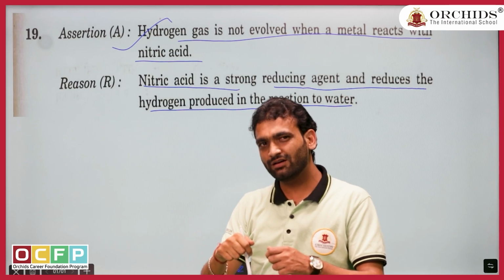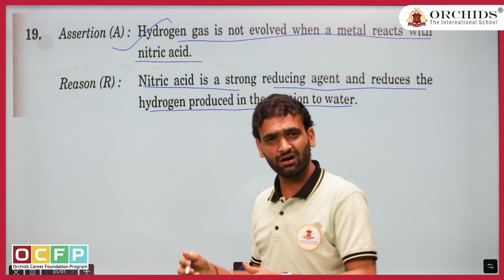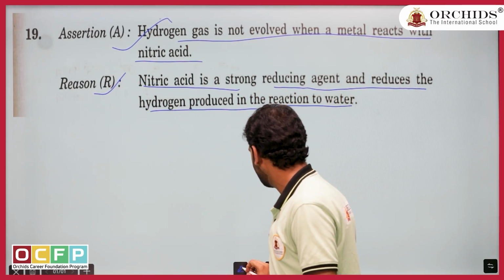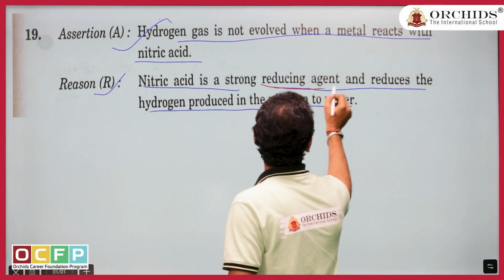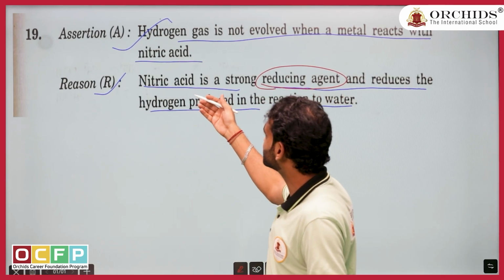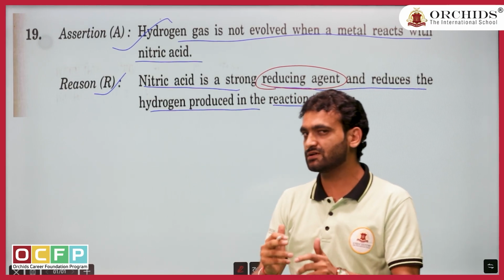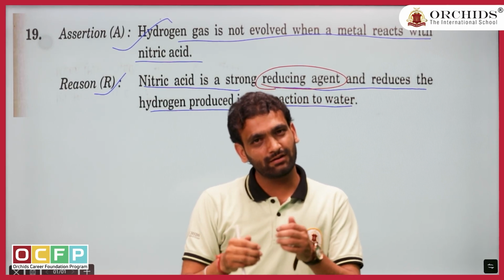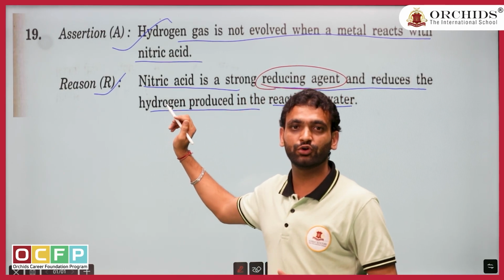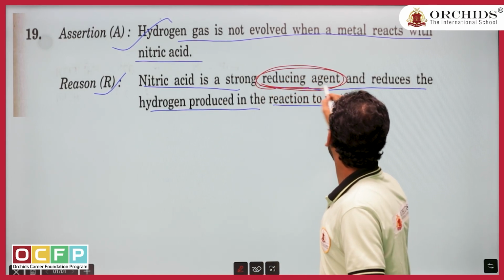Like if you have read it a little bit, without processing it in mind, you will think option R, reason R, is also correct. But if you read it carefully, see what they have given. It is a reducing agent. But actually nitric acid is a strong oxidizing agent. They framed the question in such a way that if someone has read it just superficially, definitely they are going to miss the question or mark the wrong answer. So make sure you read it properly.